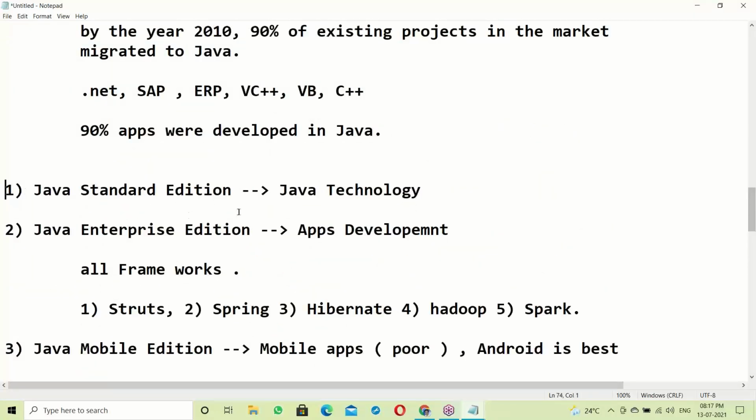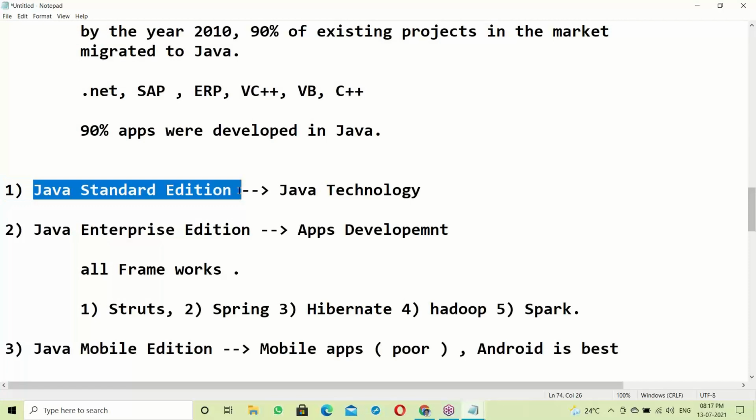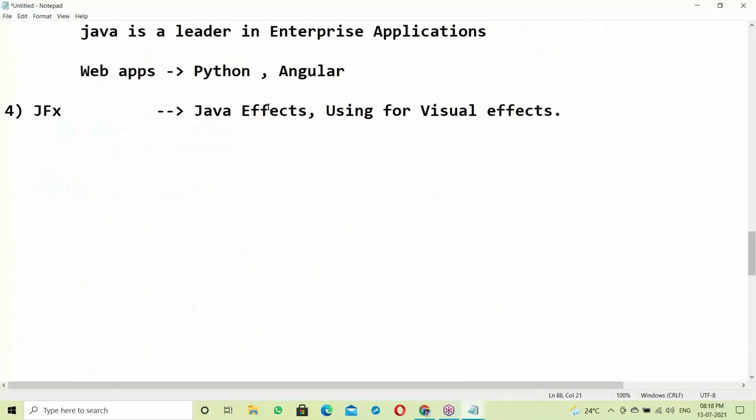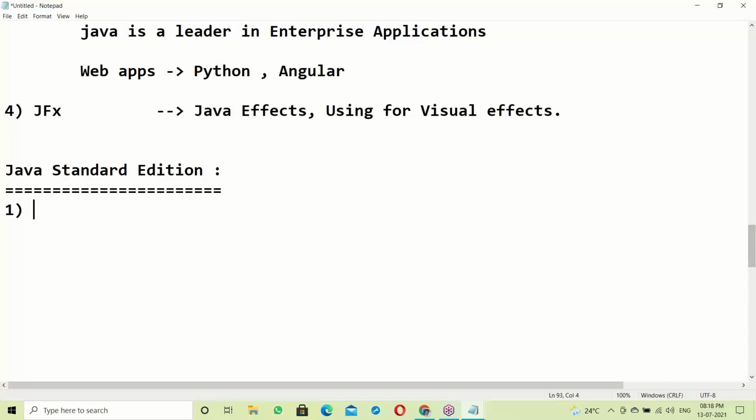What is the syllabus of Java standardization? Let us see the features of Java standardization. What is Java standardization? This is our syllabus. In Java standardization, first the core part of Java. Yesterday I gave a little introduction about this.